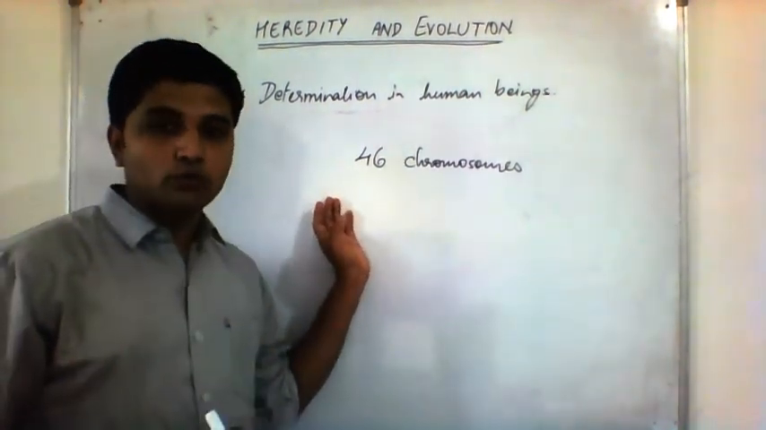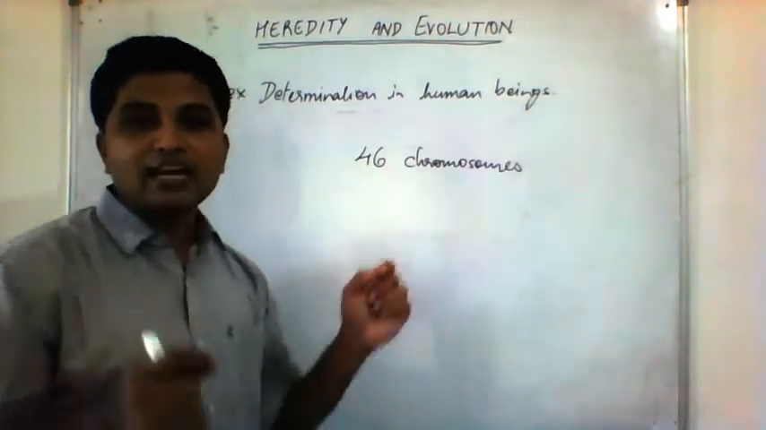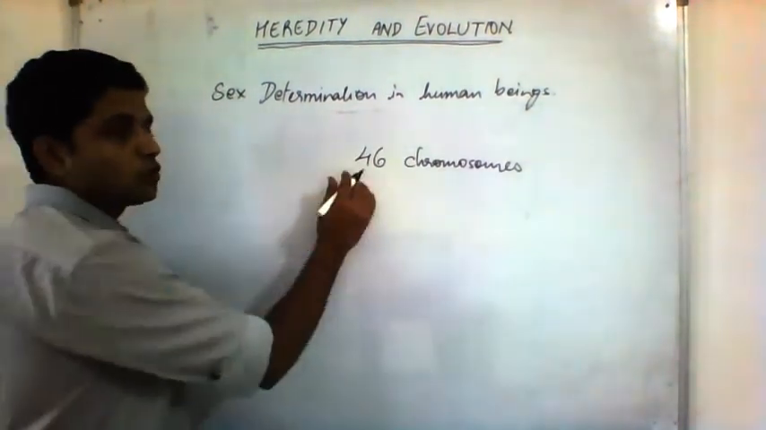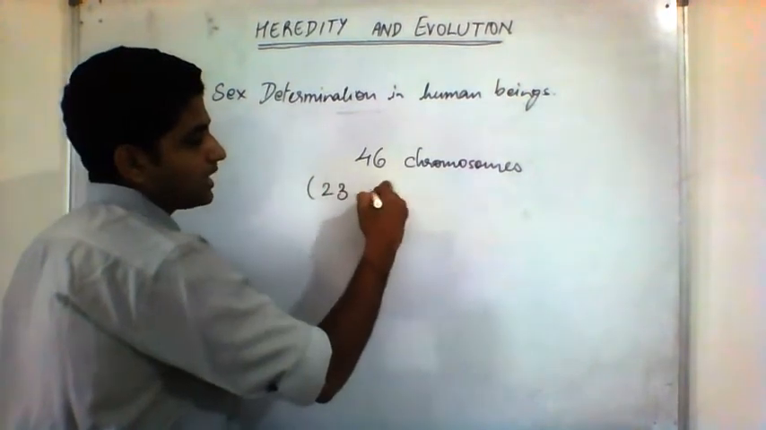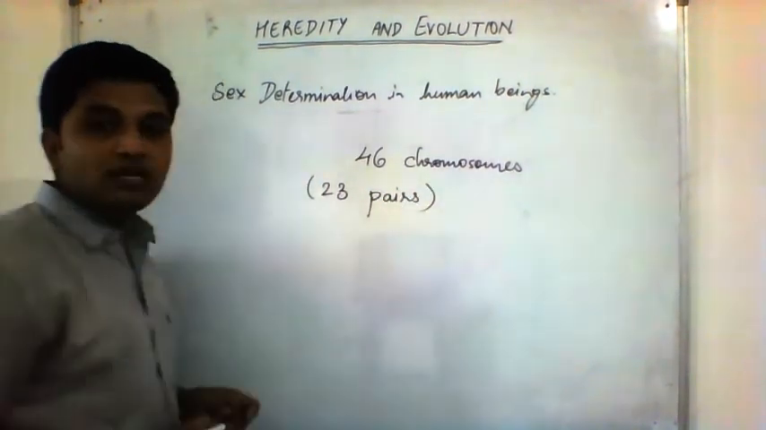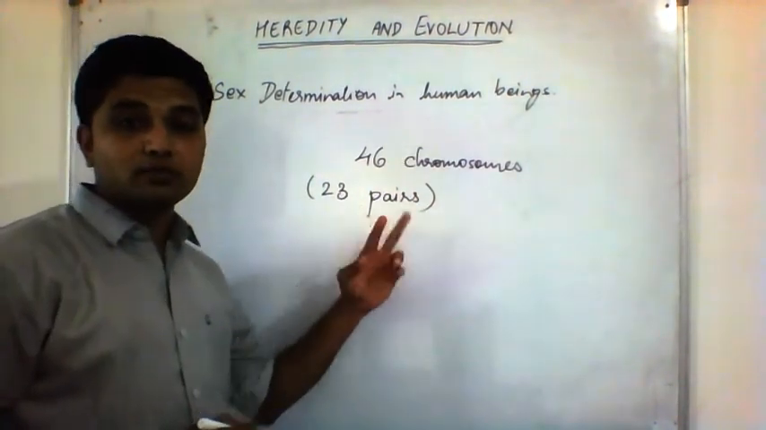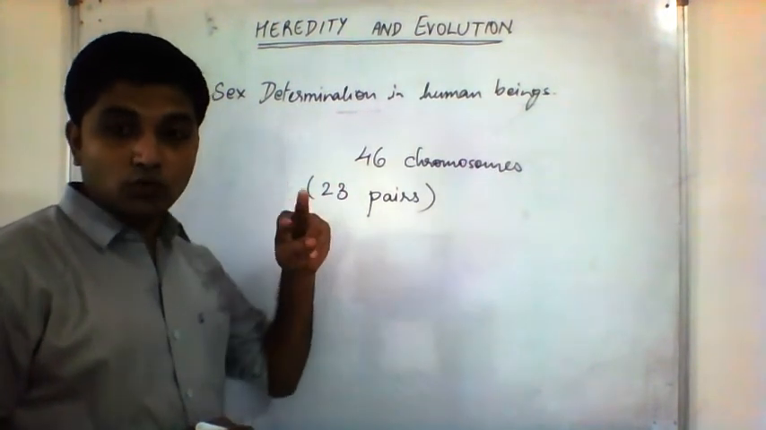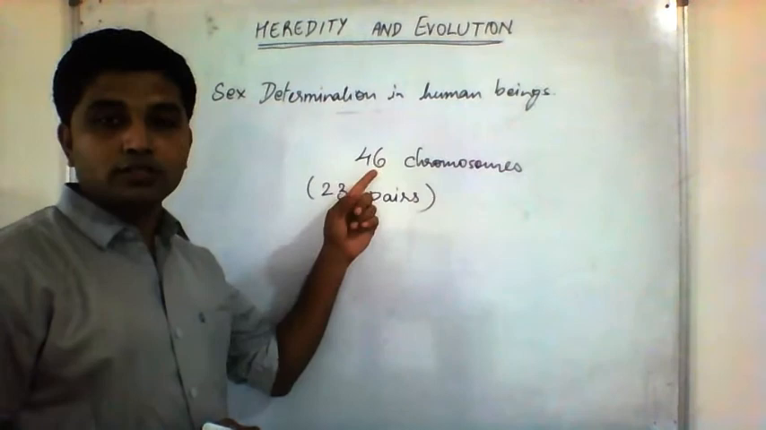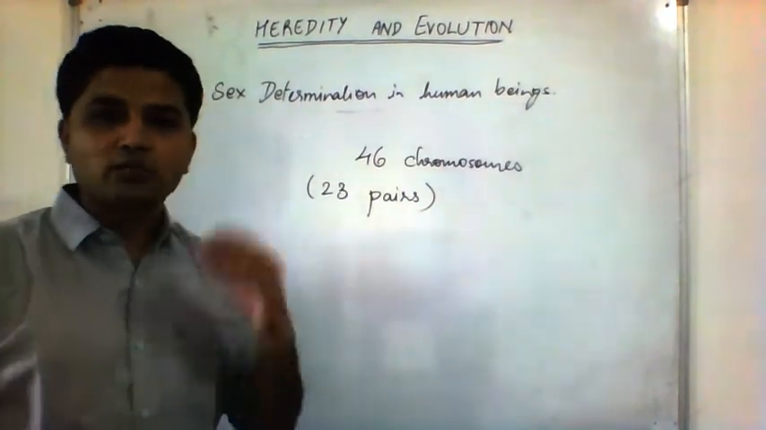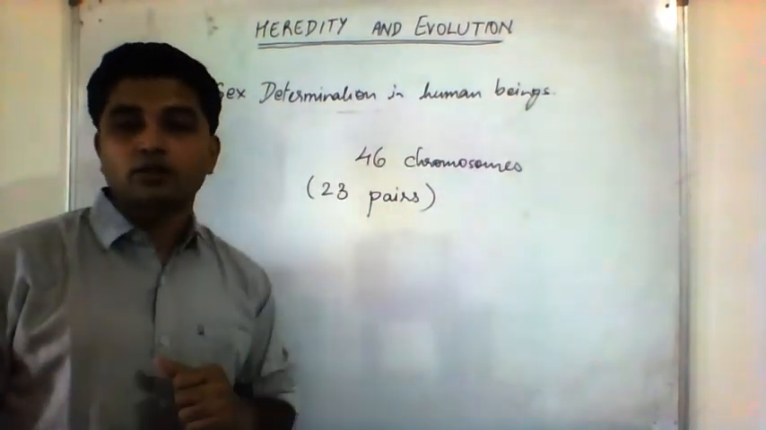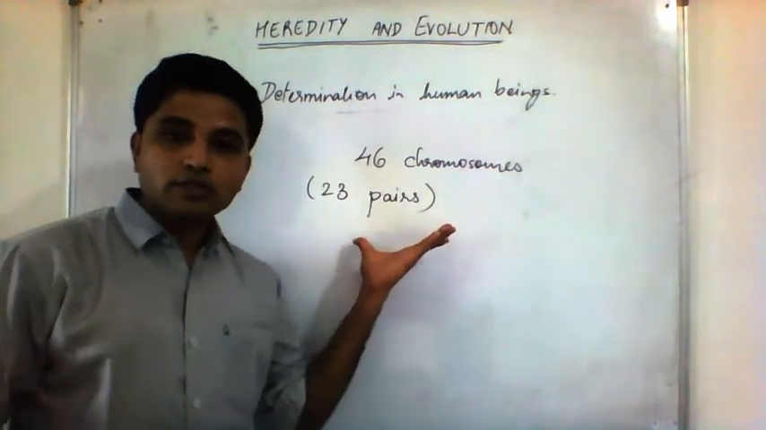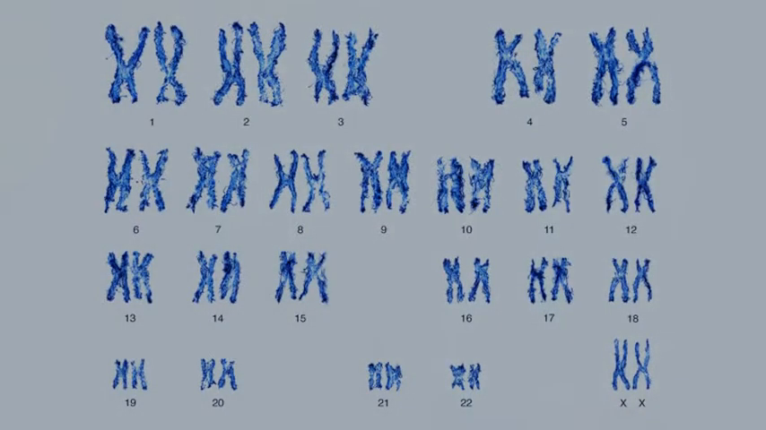So we have 46 chromosomes, but very rarely do we say 46 chromosomes. Usually we say 23 pairs of chromosomes. Pairs means a set of 2. So 23 pairs means 23 sets of 2, that means 46. Why do we call them 23 pairs? Why not 46 chromosomes? Because if we see, all the chromosomes will have one partner.